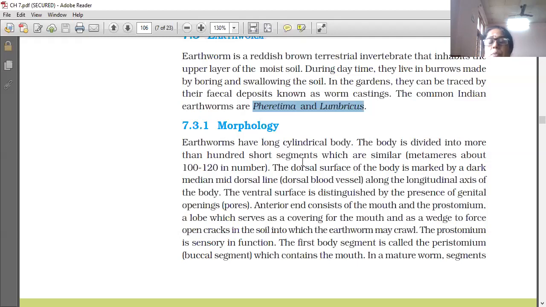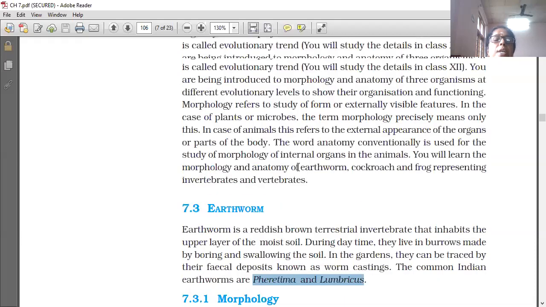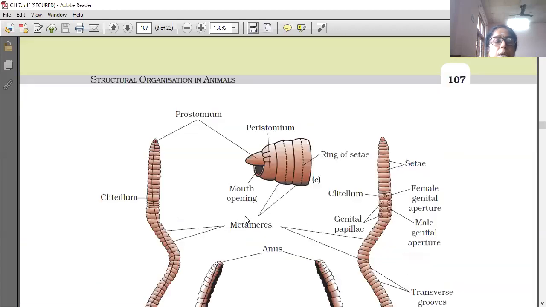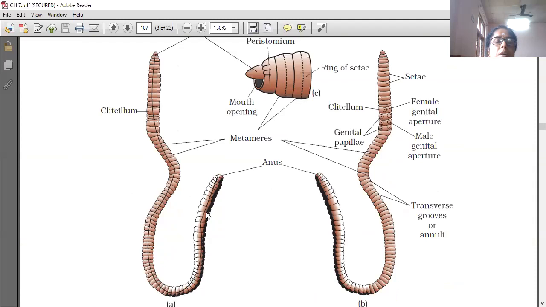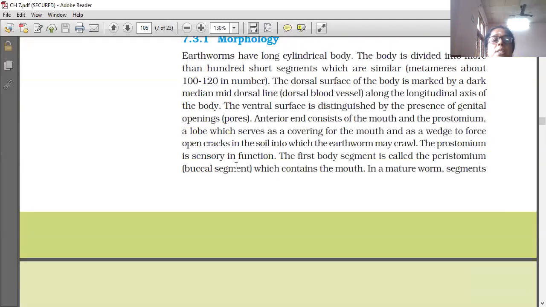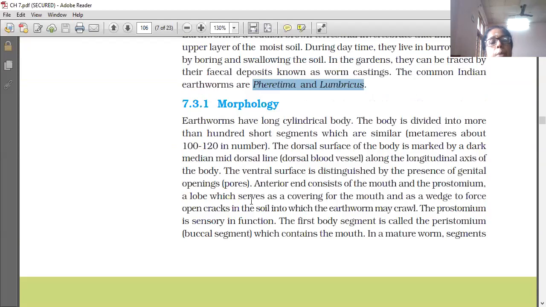The dorsal surface of the body is marked by a dark median line. How can we find out the dorsal side? We can find the dorsal part of the body by the dark median mid-dorsal line. Here in the diagram we see the dark median mid-dorsal line. If this line is seen, it can be understood that this is the dorsal side of the organism. So the dorsal side can be identified by the mid-dorsal line along the longitudinal axis of the body.